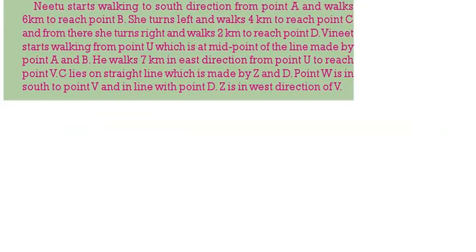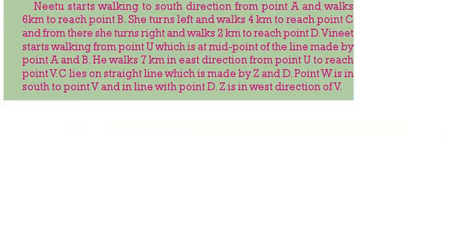Vinith also walks starting from U, which is at the midpoint of A and B. He walks 7 meters in the east direction from U to reach V. C lies in a straight line which is made by Z and D. W is in south with respect to V and in line with D. Z is in the west direction of V.